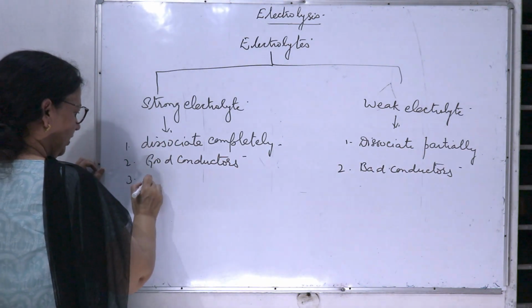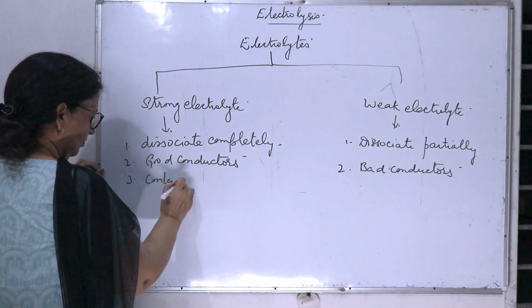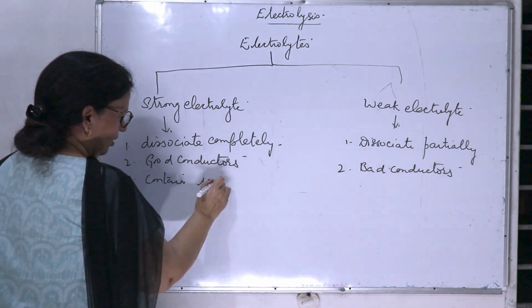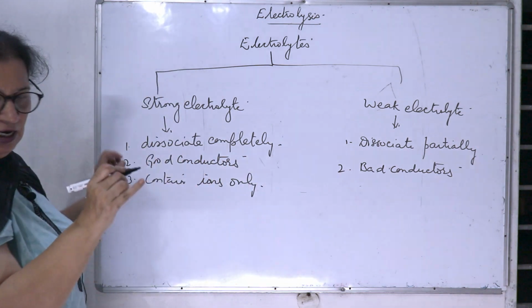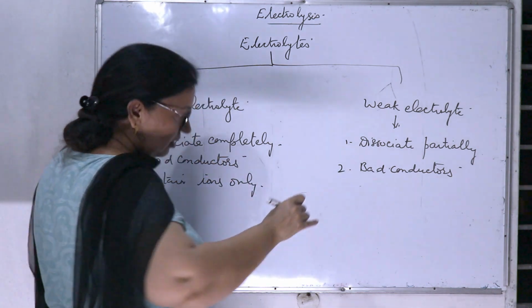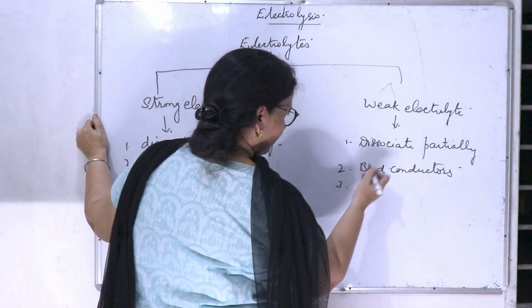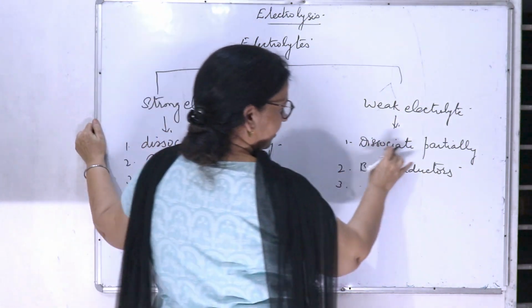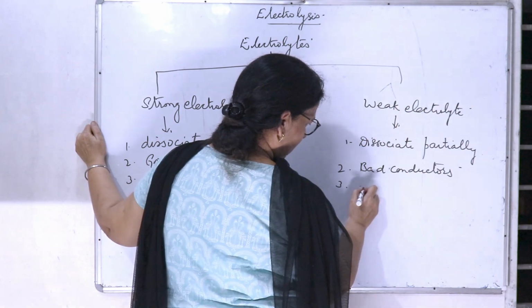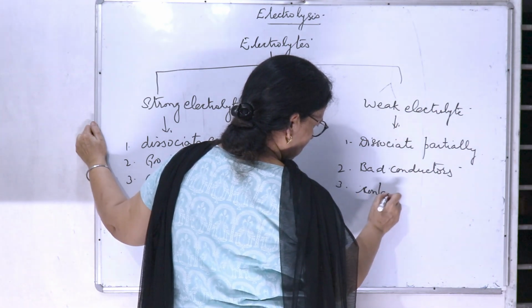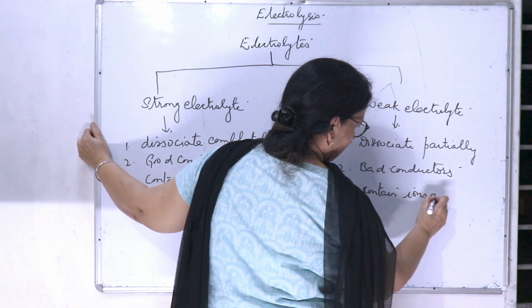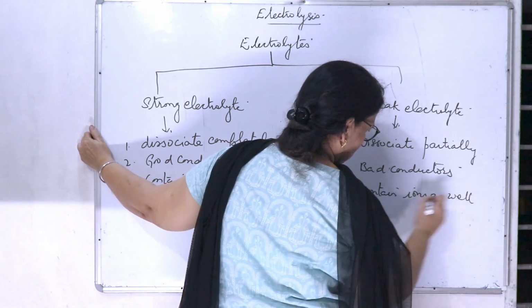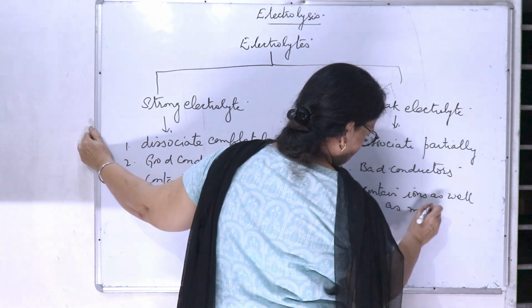When they dissociate, they contain ions only. On dissociation, they contain ions only, and these, because they are weak electrolytes, they dissociate partially, so they contain ions as well as molecules.